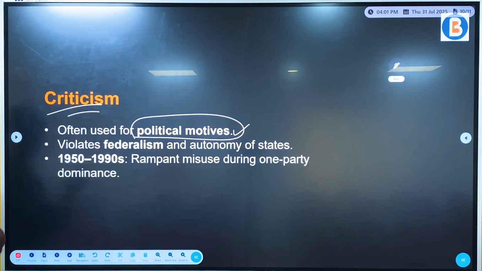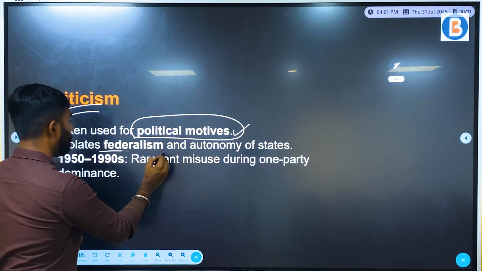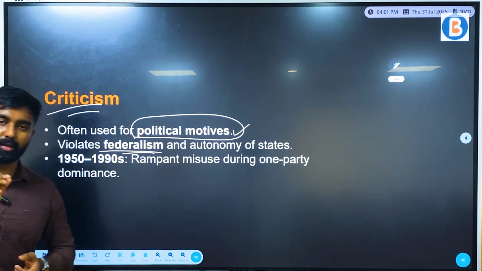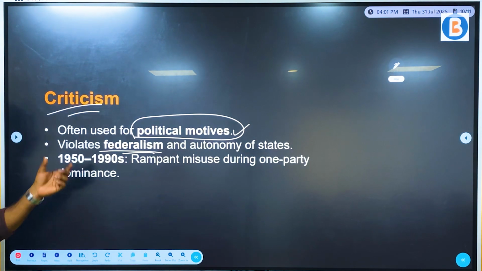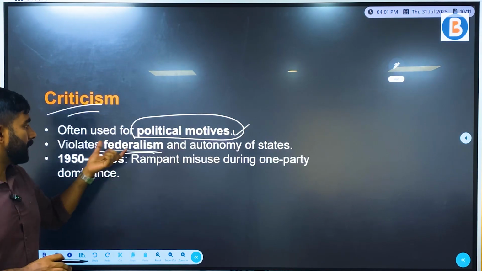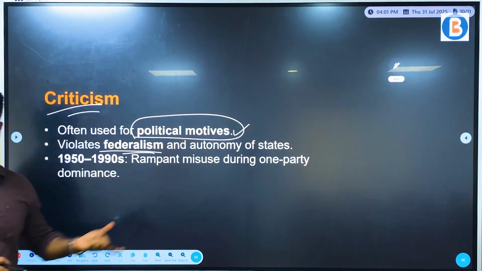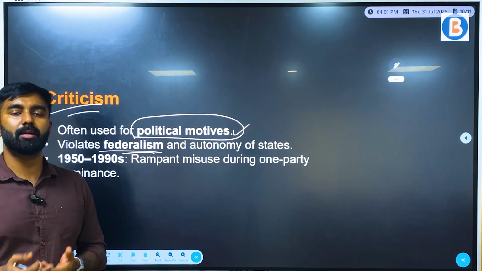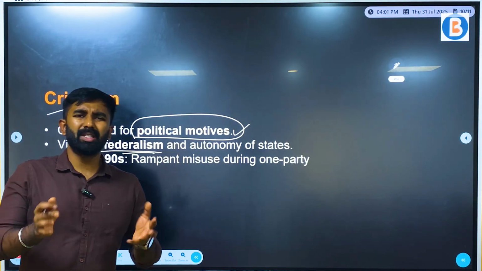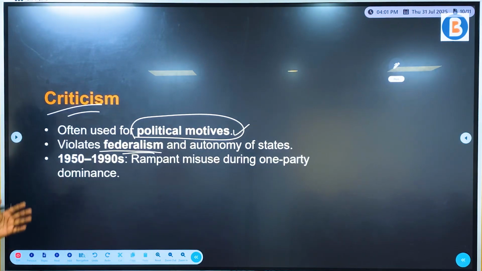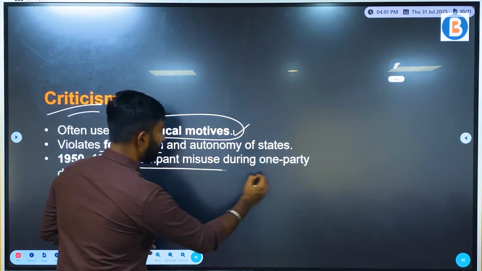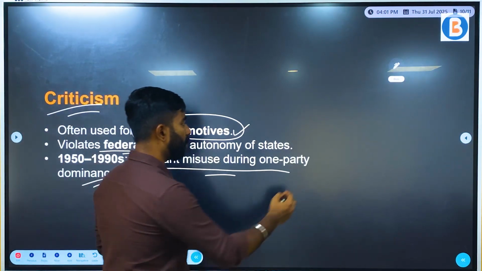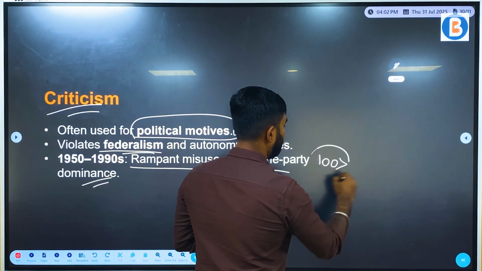And also another important thing, as we discussed in the beginning, is that the federalism part of the Indian Constitution gets affected. The president rule violates the federalism and the autonomy of the state. So hence, it is one of the biggest criticisms, at least when India considers itself to be a quasi-federal nation, right? And also at the end of the day, we have to understand that president rule has been imposed more than 100 times till date.